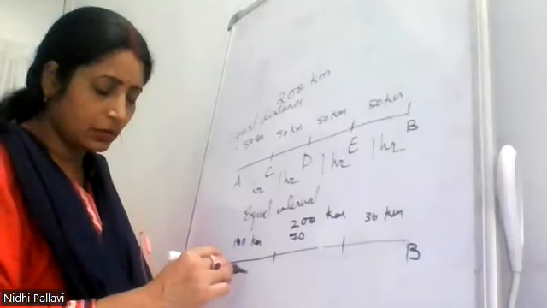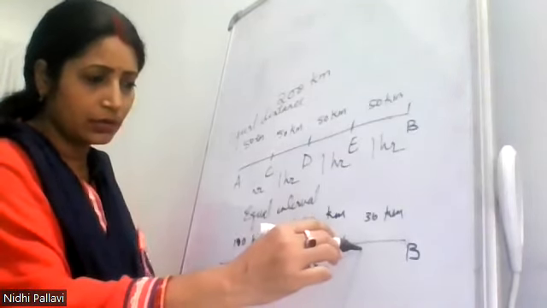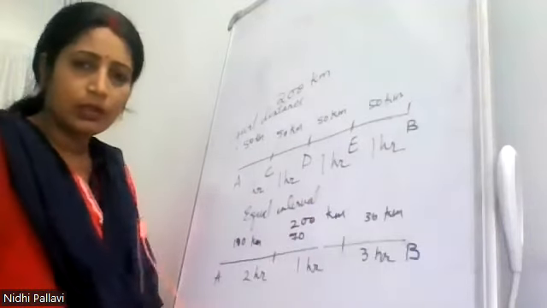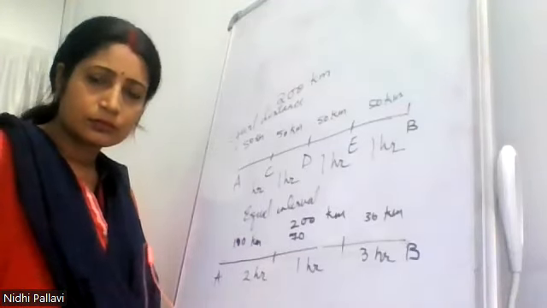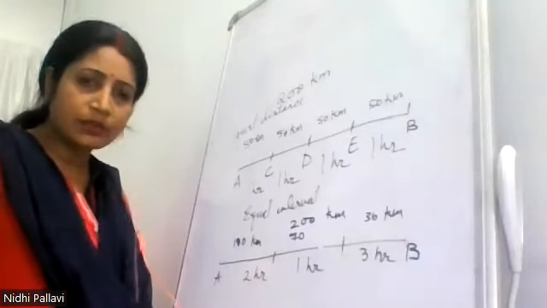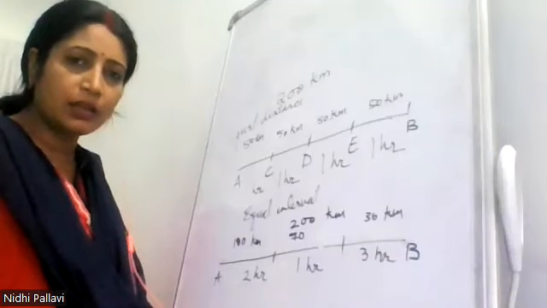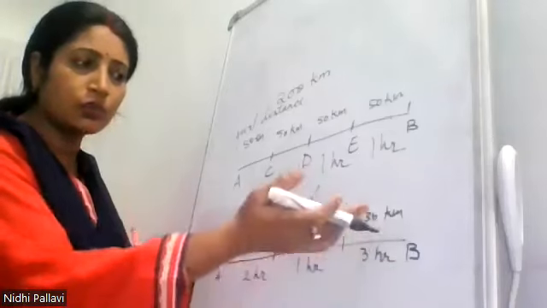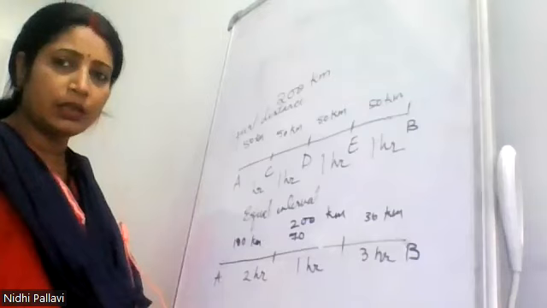Here it is taking 2 hours, here 1 hour, and here again, suppose, 3 hours. Can it happen or not? ऐसा हो सकता है या नहीं हो सकता? Yes, ma'am, हो सकता है. Quite a possibility. When you are stuck in a traffic jam, it can take 3 hours to cover 30 kilometers.